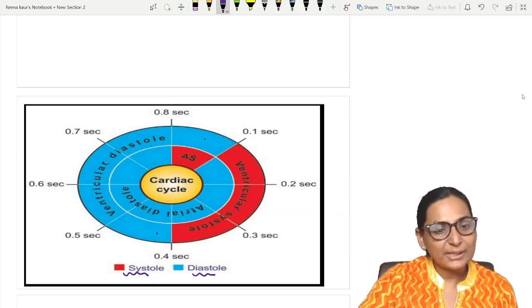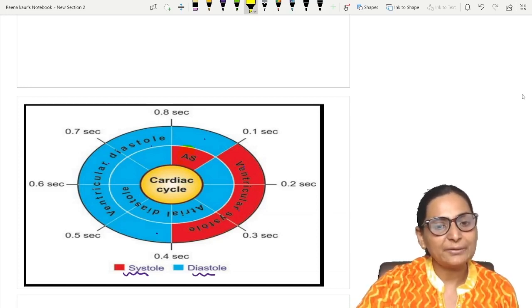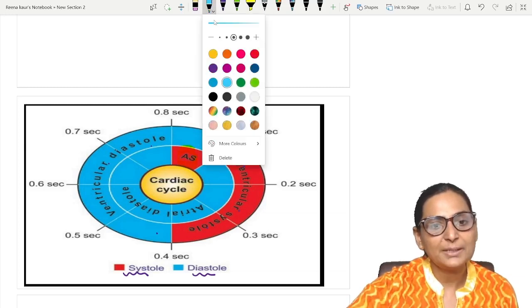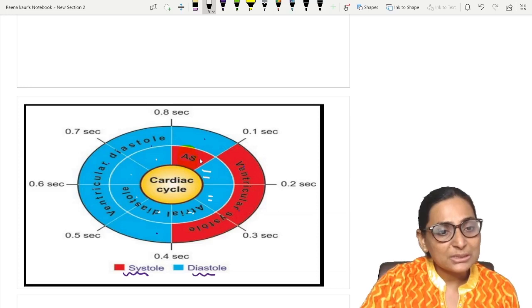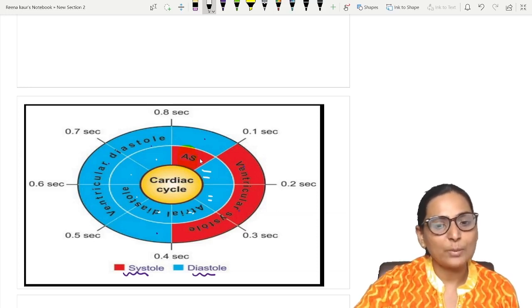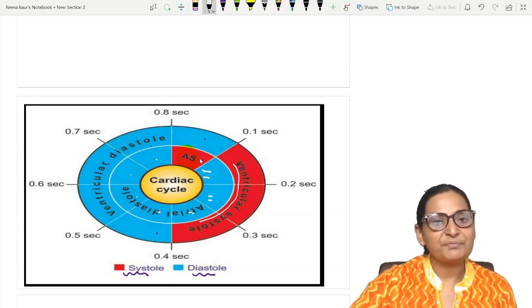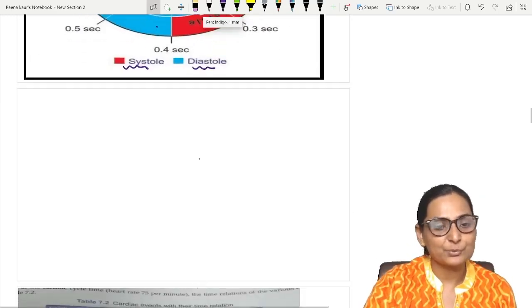The inner circle is giving you an idea of the atrial events. So these are your atrial events. And the outer, bigger circle is giving you an idea of the ventricular events. So first I'll write down the events and then I'll explain the diagram back to you.